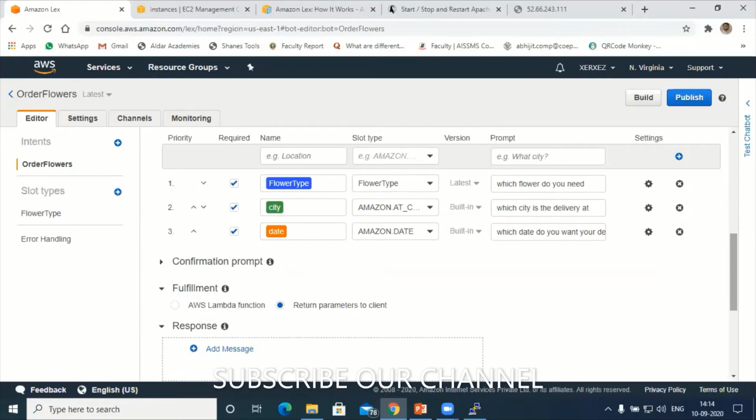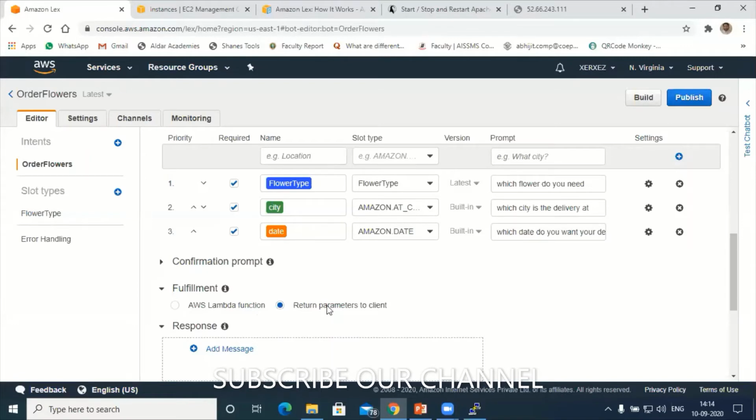One more thing. It is possible to integrate the bot with AWS Lambda functions. Let's say I want to store all those conversations somewhere in a database, let's say DynamoDB. We can do it using the Lambda function. Understood?